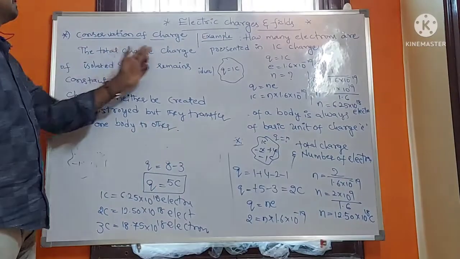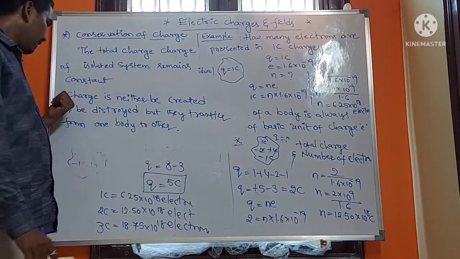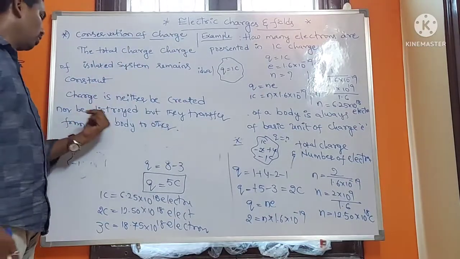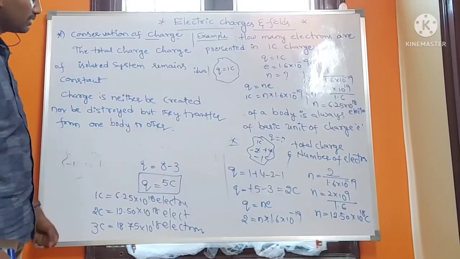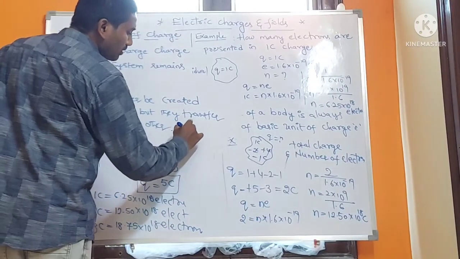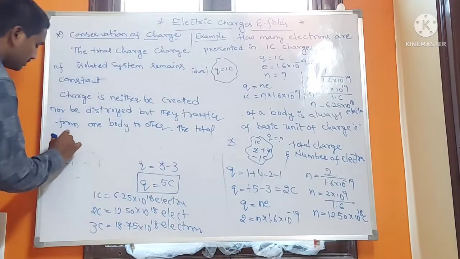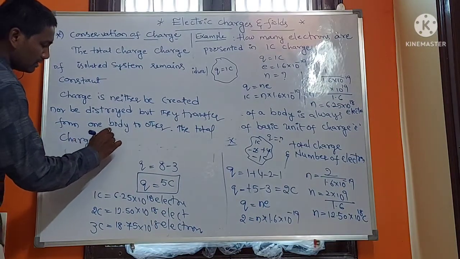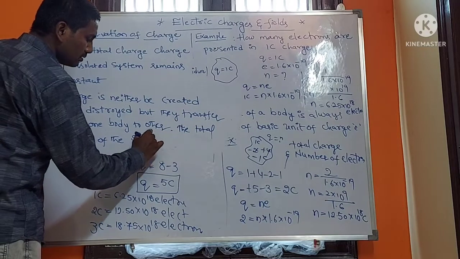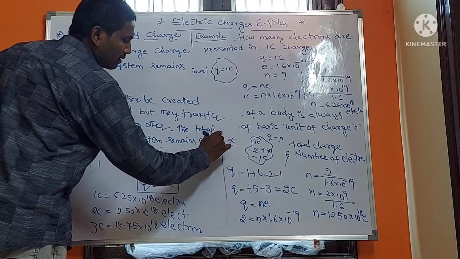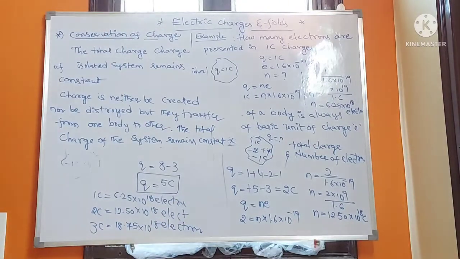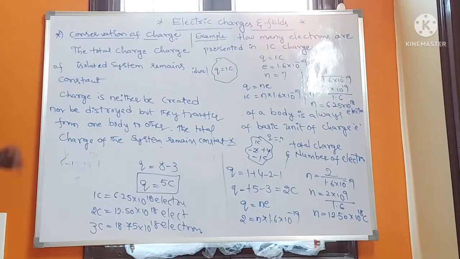The total charge of the isolated system remains constant, as the charge is neither created nor destroyed, but transferred from one body to the other body. The total charge of the system remains constant. Okay, these are the properties of charge: quantization of charge, next additivity of charge, and finally conservation of charge.